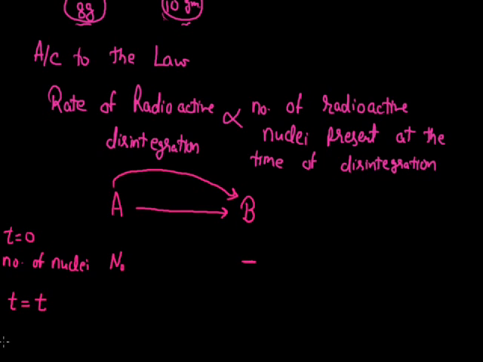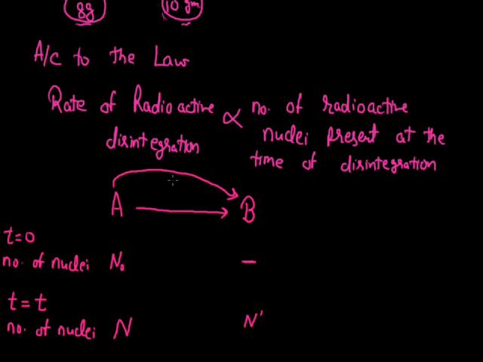So at time period T, when we observe the number of nuclei present for these two, we will find that some radioactive nuclei out of this N0 will be converted into another radioactive substance, that is B here. And now the final amount of this A is considered as N here, and the final amount of this radioactive nuclei B, here I am going to represent by the symbol N0.